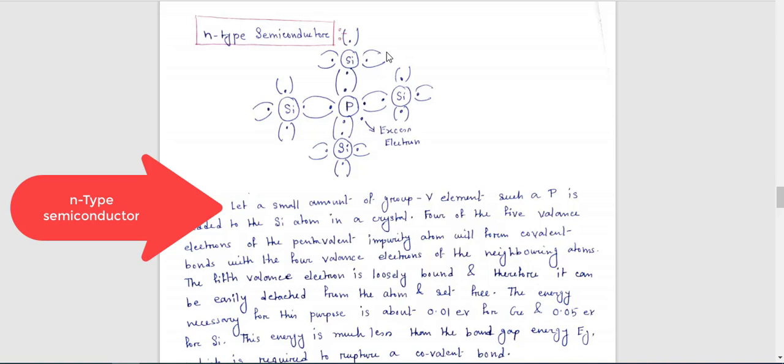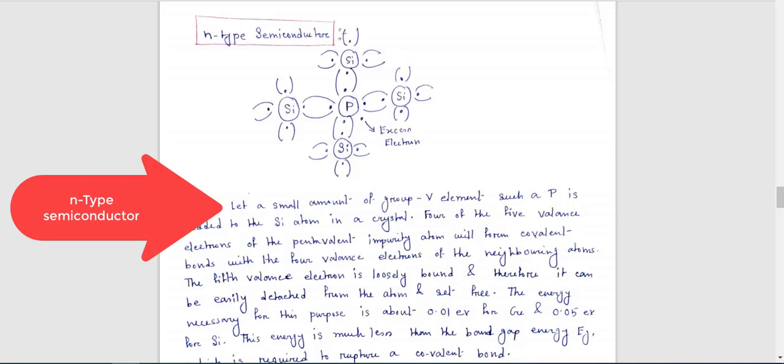Just remember 0.01 is very small. This is for germanium, and for silicon it requires 0.05 eV. That means in the silicon structure, as I have used here, if this electron can acquire 0.05 electron volt, then it can easily move from the valence to the conduction band.